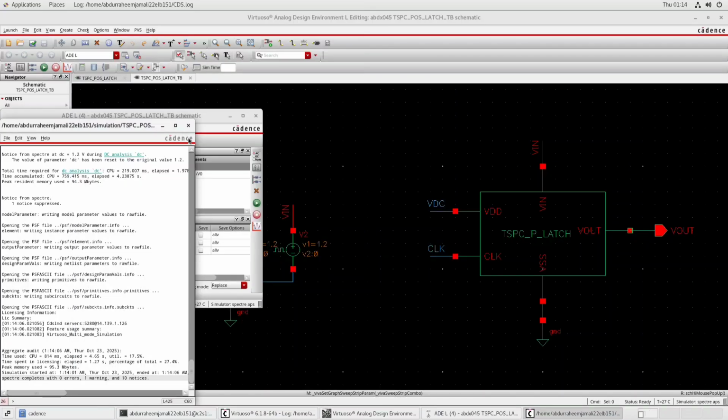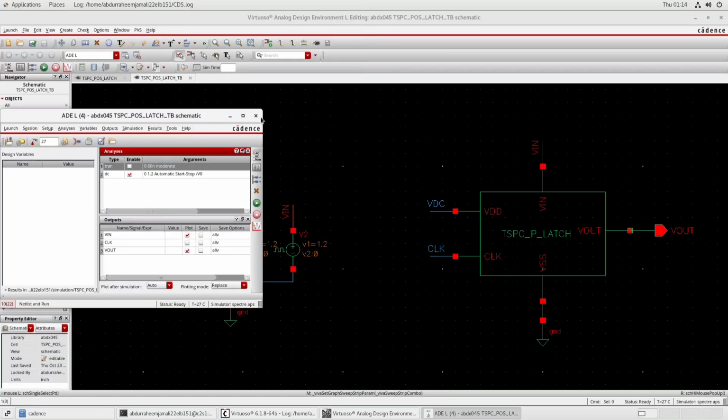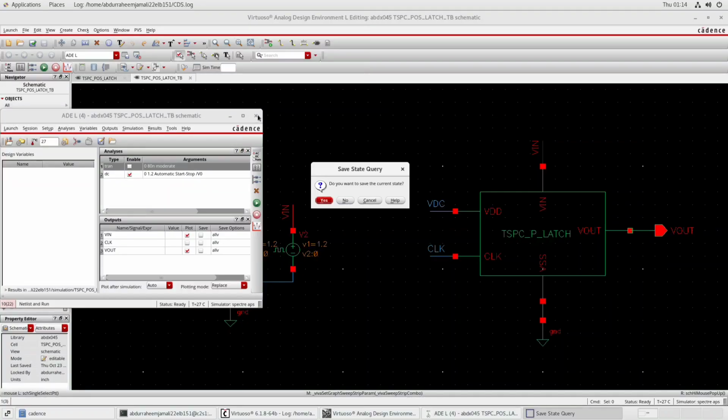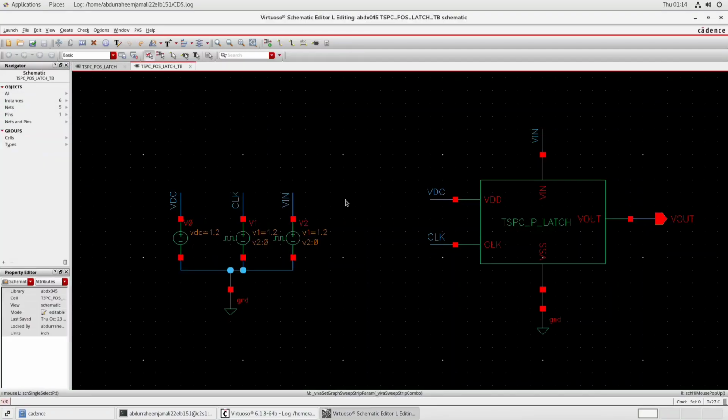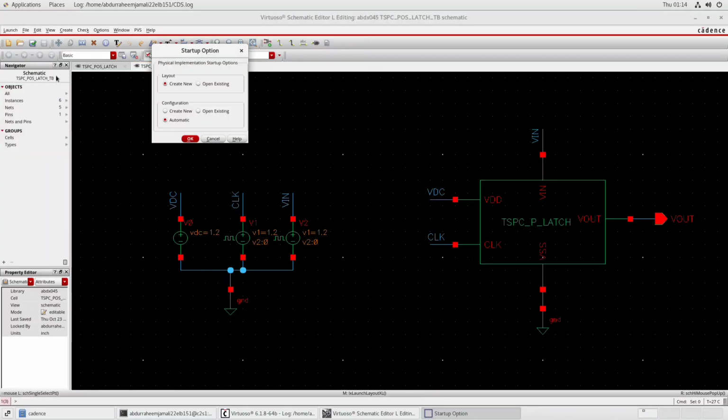After that, let's move towards the second part of the video, which is the layout part. So for the layout part, we will just click on launch, click on layout Excel, and we will just create a new layout and then draw the layout, and then run whether the layout has errors or not.